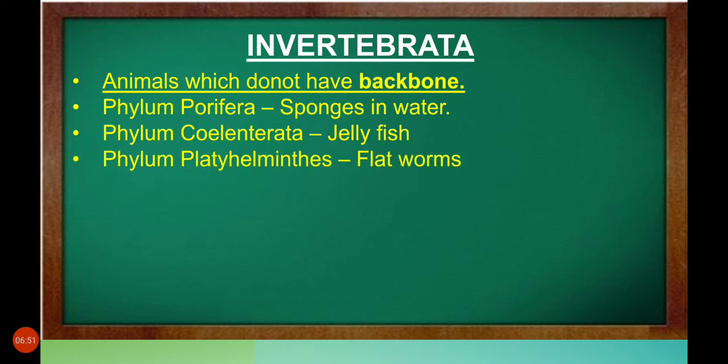Phylum Platyhelminthes. These are known as flatworms. They are bilaterally symmetrical, triploblastic. Triploblastic means three germ layers. Acoelomate. No body cavity in them.